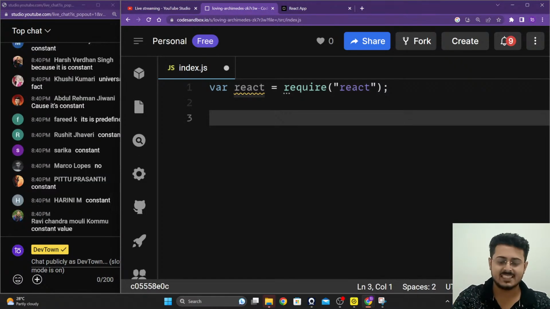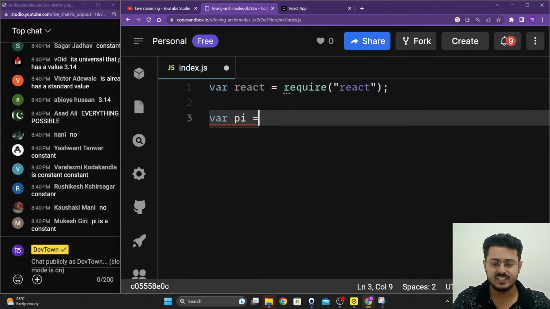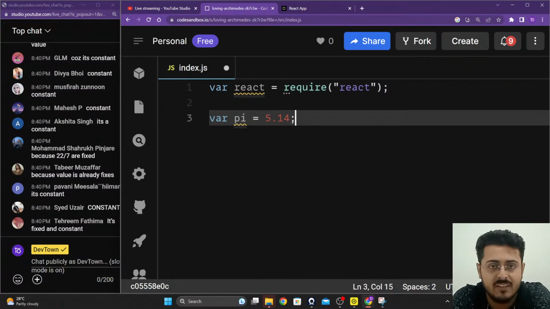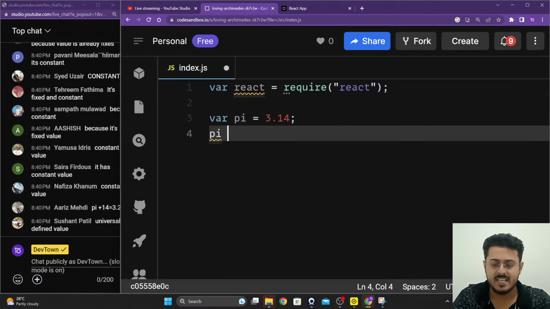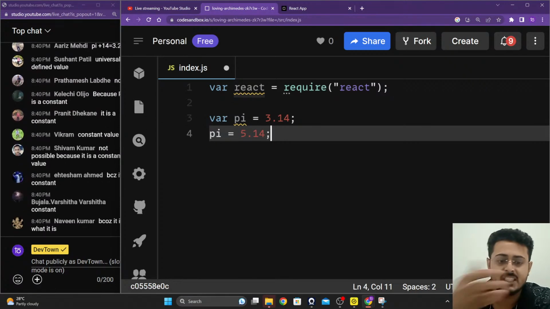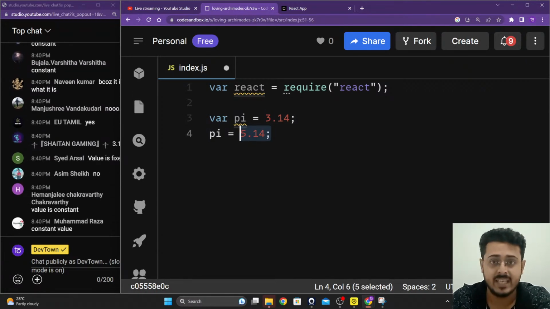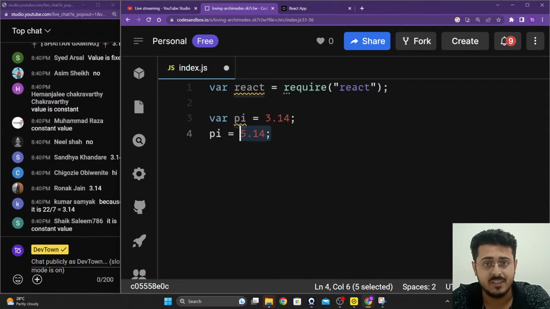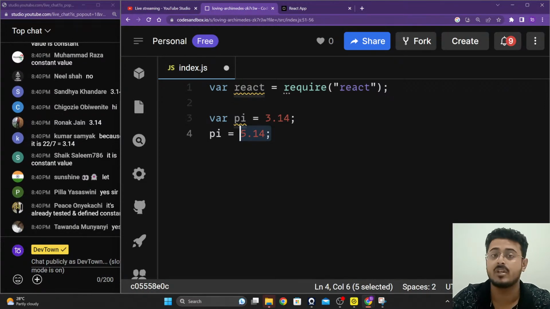But if I do the exact same thing in, let's say, JavaScript itself, I write var pi is equals to 5.14. Now I've changed its value. Now the value of pi is 5.14 itself. If I write pi is equals to 3.14 initially, and I write pi is equals to 5.14, I've updated the value of pi. I've changed the value of pi from 3.14 to 5.14. But this shouldn't be the case. According to mathematics, the value of pi should be fixed. It should be a constant itself. That is 3.14. We shouldn't be able to modify it. We shouldn't be able to update it. We shouldn't be able to change it.